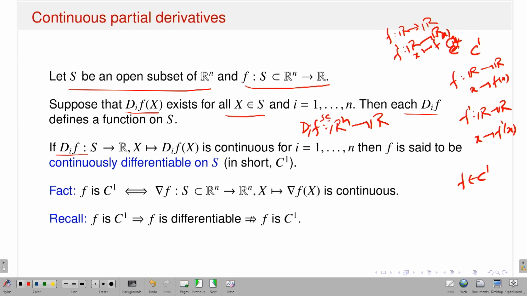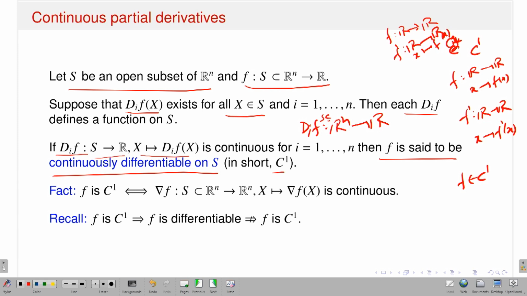That is, I have written: if ∂_i f is a map from S to R, that means x goes to ∂_i f of x, if it is continuous. So I assume that suppose you have a function f from S, a subset of R^n, to R, and suppose all the first order partial derivatives exist. Now, I am thinking of the first order partial derivative as a map from S subset of R^n to R, and if all the first order partial derivatives are continuous, then I will say that my f is said to be continuously differentiable on S, in short C1.